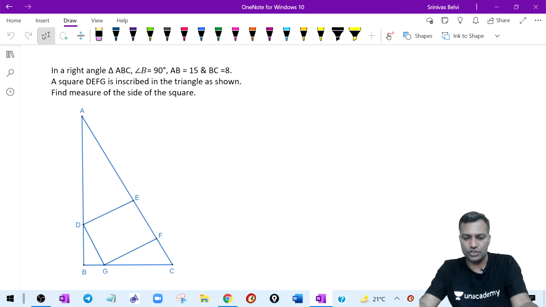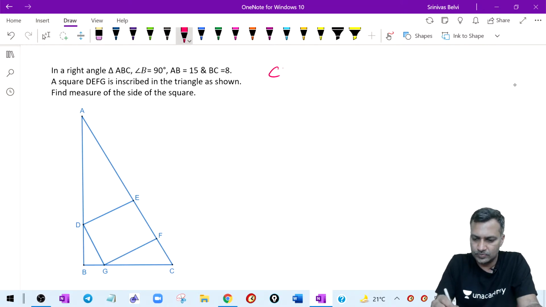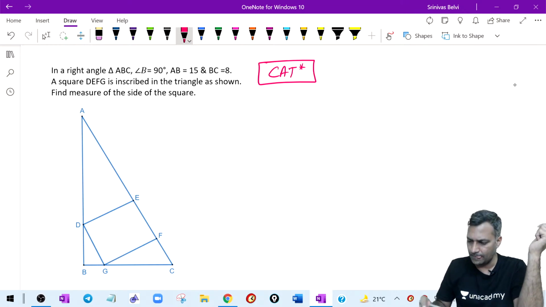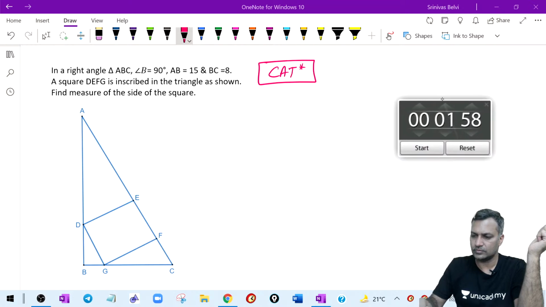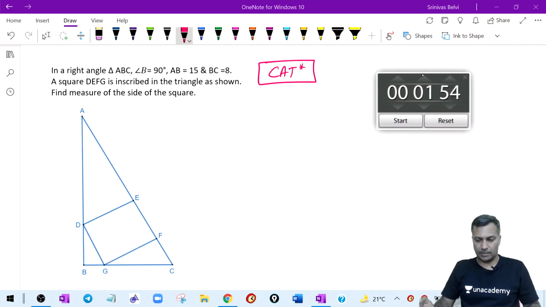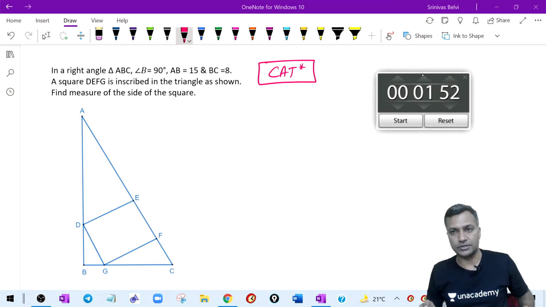Go ahead, answer this question, the CAT question. Everybody answer this now. Everybody is in a position now. Go ahead, answer this question. That gives me some confidence. Go ahead, guys, everybody go ahead. Yeah, I'm giving sufficient time. No complaints, I'm giving sufficient time. Answer this.